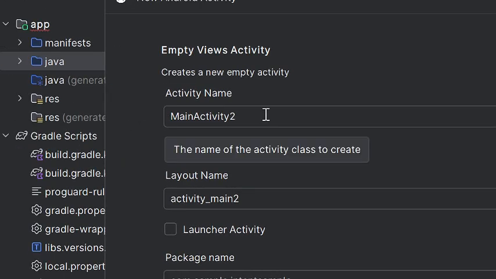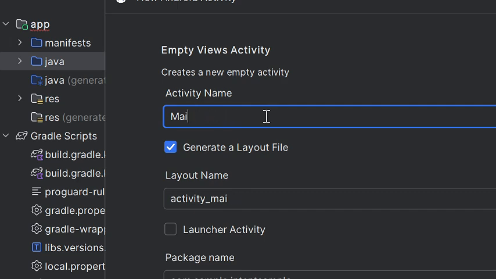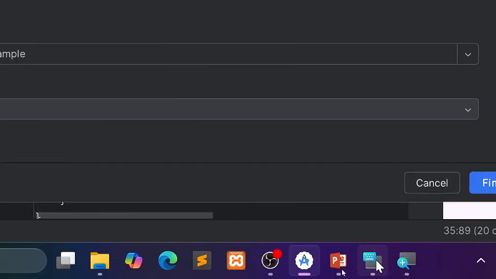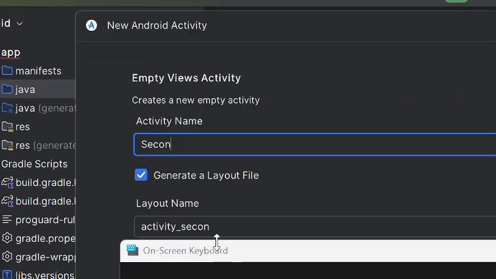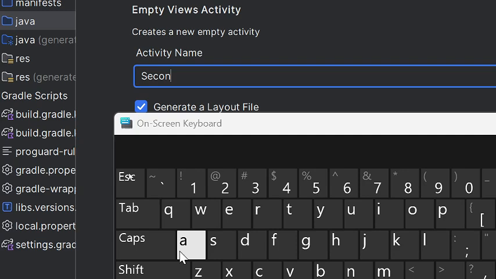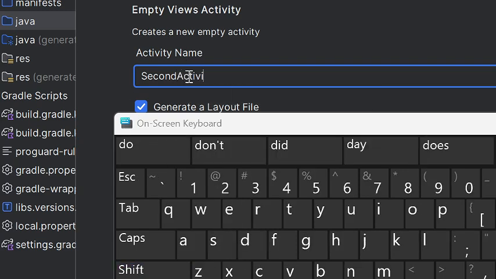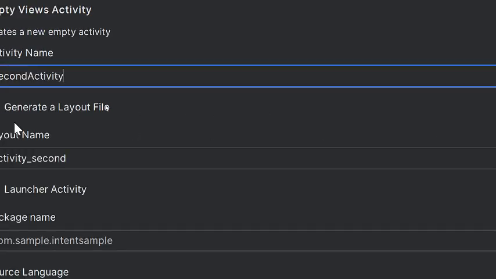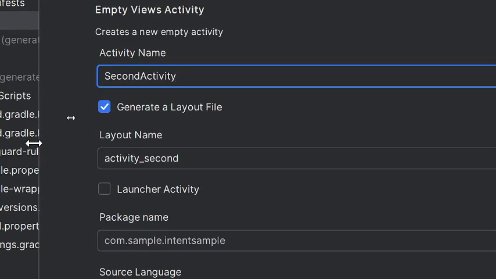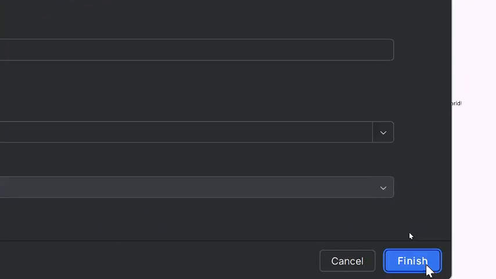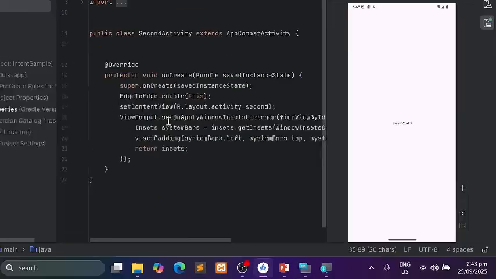And here in the activity name, you type the second activity. So that's the name of the activity that we will create, and it is the one that will be called by the intent. So finish. All right.